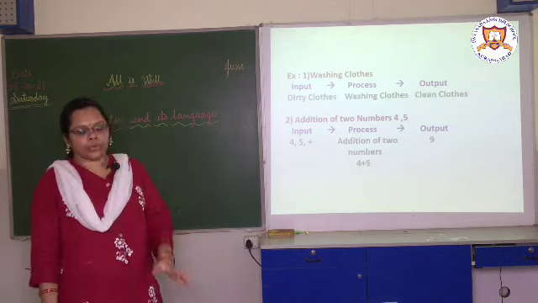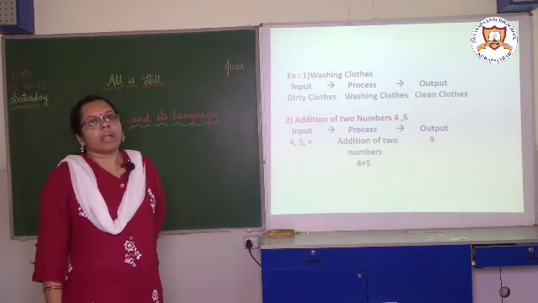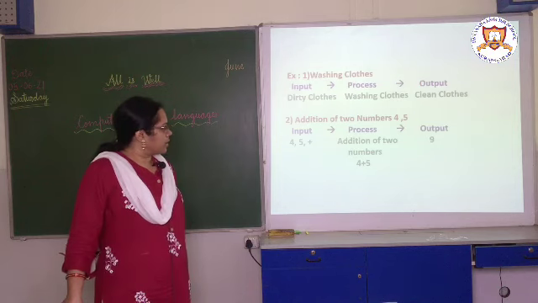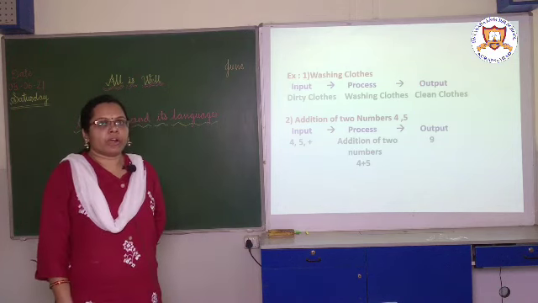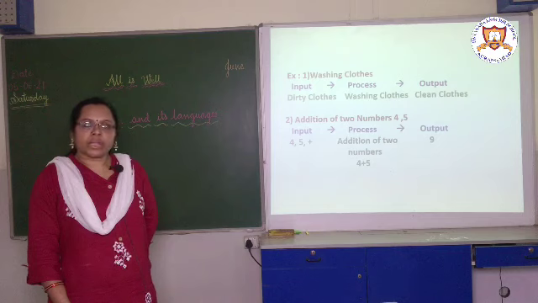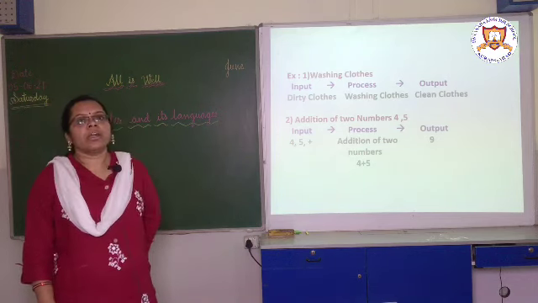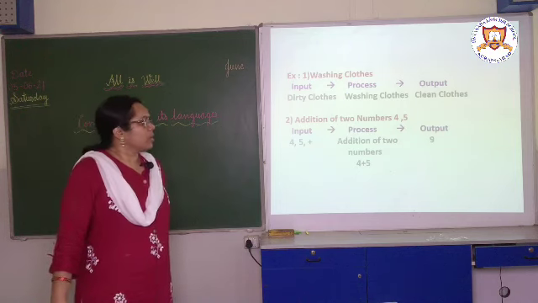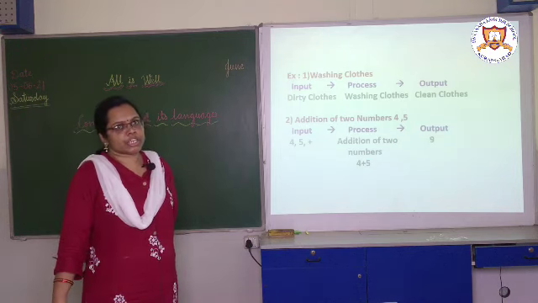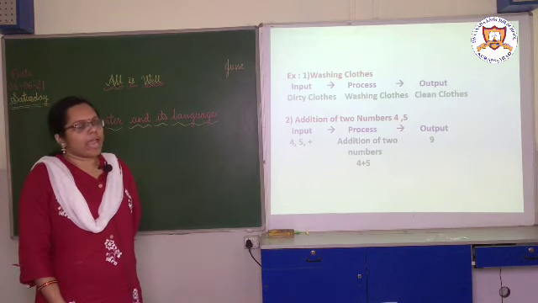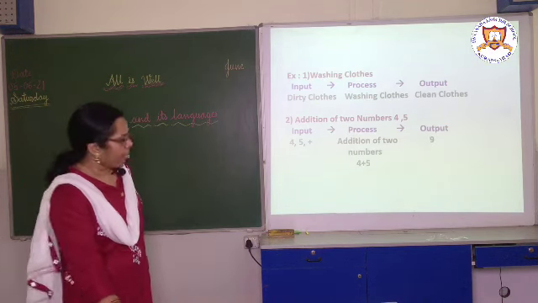Like that the computer works. Children, a computer performs its work according to the instructions given by us. A computer does not think by itself. Whatever instruction we give, the computer only follows those instructions and does its tasks.